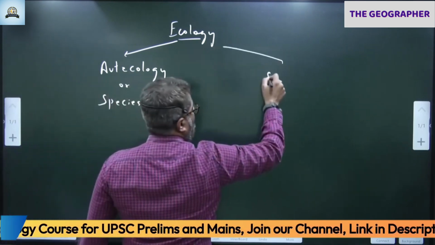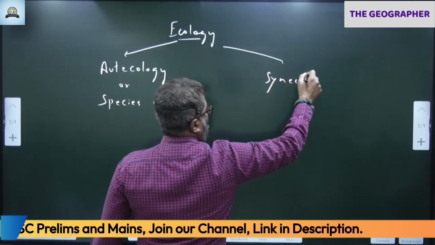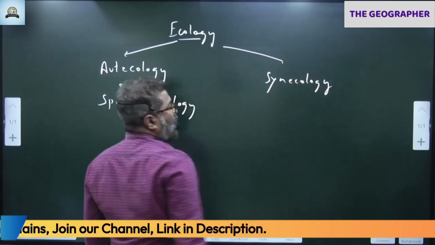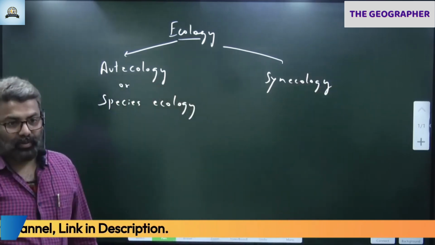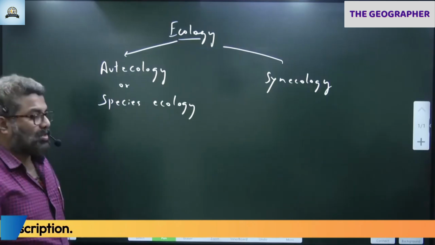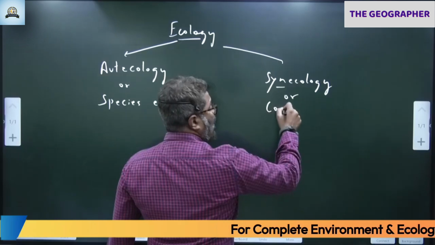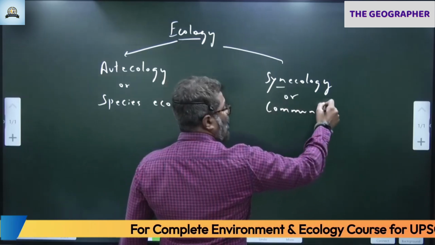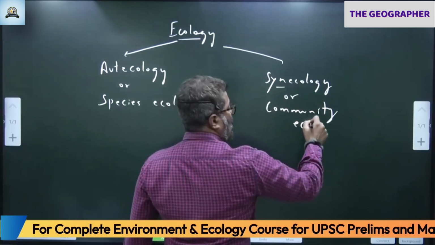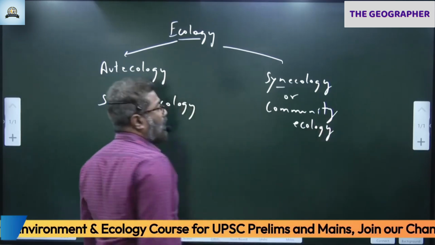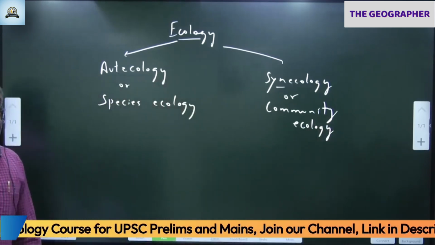The other one is synecology. Some pronounce it as synecology or syncology. Either way we can pronounce. This is called community ecology. So please remember two types.